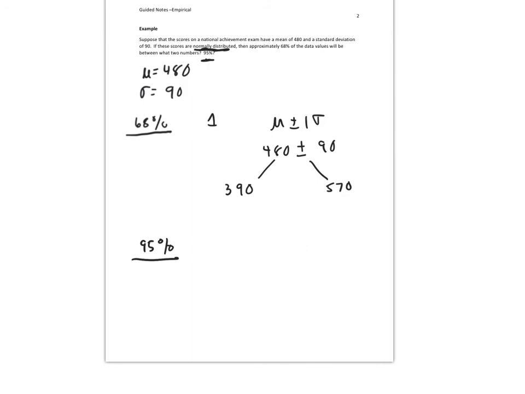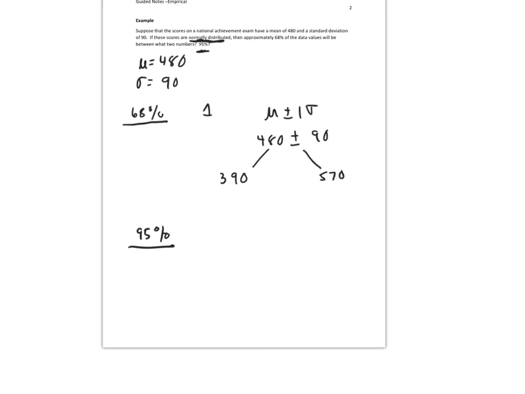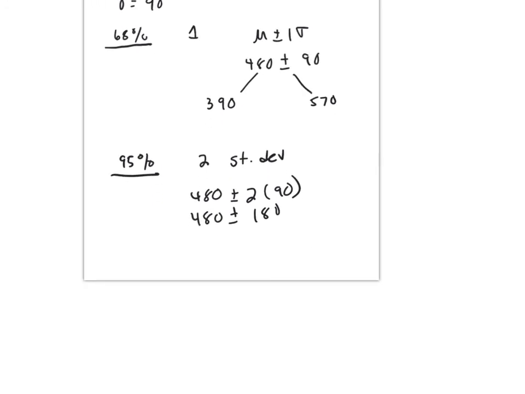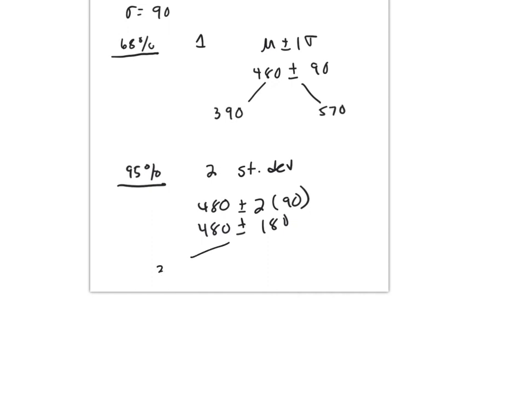And they also wanted me to find 95%. 95% corresponded to two standard deviations. So that would be 480 plus or minus 2 times 90. And that's 480 plus or minus 180. So that gave me a lower end of 300 and an upper end of 660. Remember, empirical rule, you have to know you have normally shaped data.